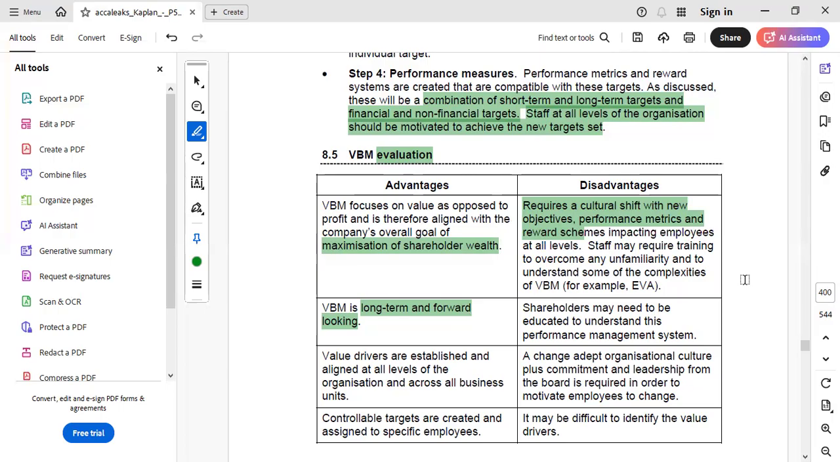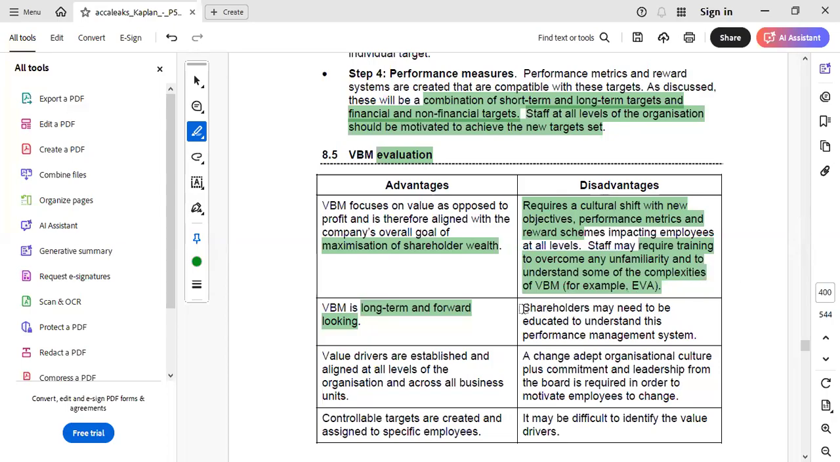And we all know that the staff may be reluctant to change, because they would require training to overcome any unfamiliarity and to understand some of the complexities of VBM, mainly the economic value added, which they are reluctant to do. And if this happens, then the implementation of VBM will turn out to fail in the long term.